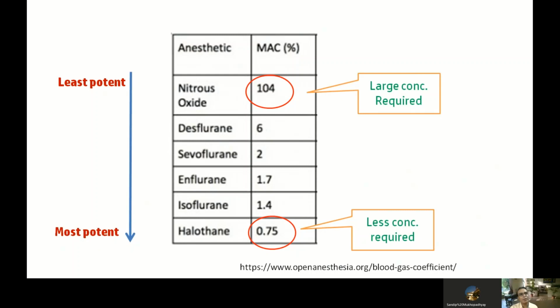But there is something peculiar in the case of nitrous oxide. As its MAC value is 104, you cannot give nitrous oxide alone to produce anesthesia, because you cannot go beyond 100%. So it is not possible to administer 1 MAC of nitrous oxide, because it is the least potent and has the highest MAC value.